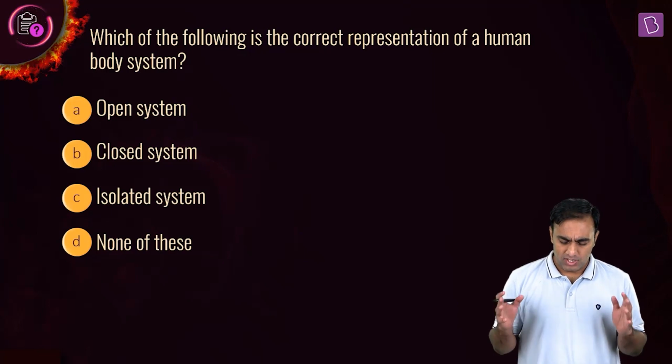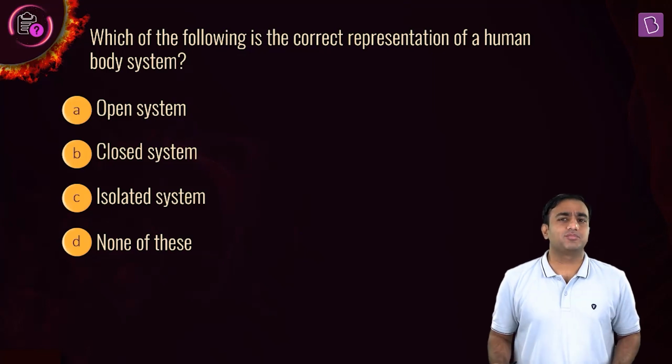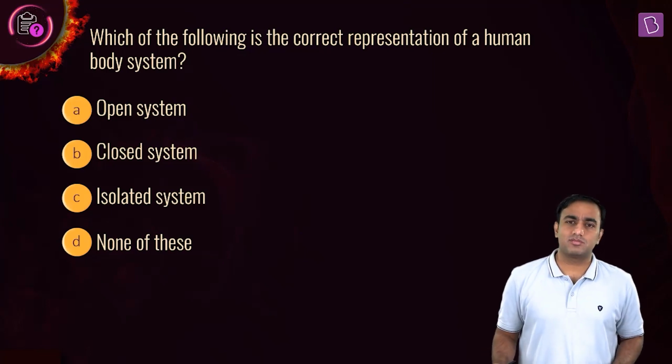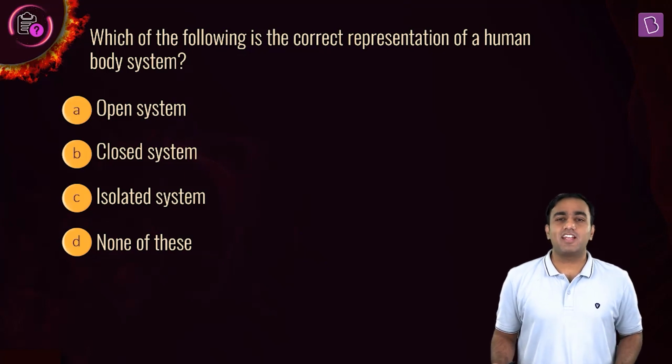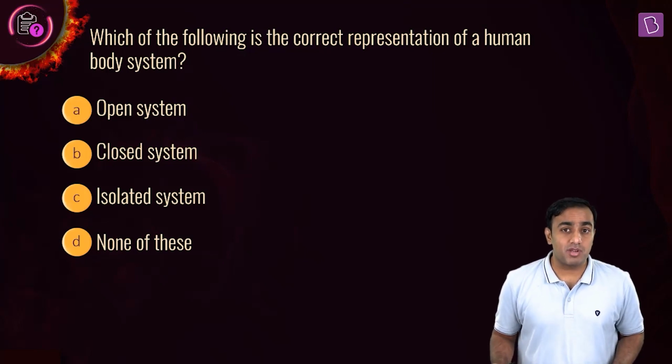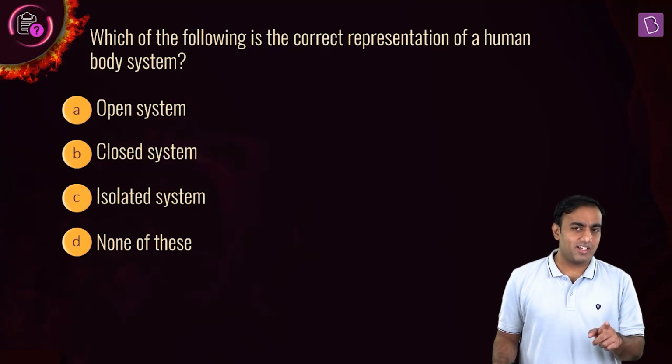Now, look at the human body as a system. What kind of system is it? It is an open system, and that's because it can exchange both the mass and the energy with the surroundings. Let me give you an example. Look at the process of respiration and digestion. Isn't there mass exchange with the surroundings?